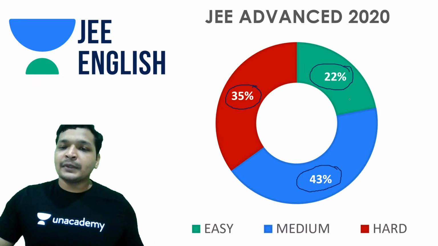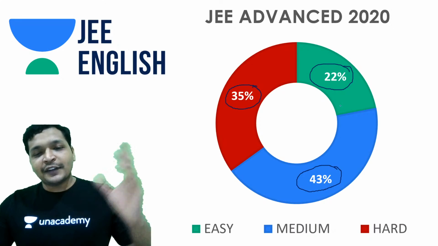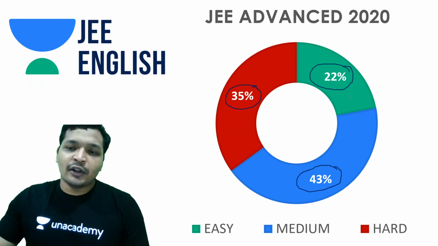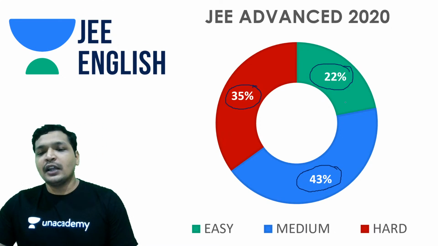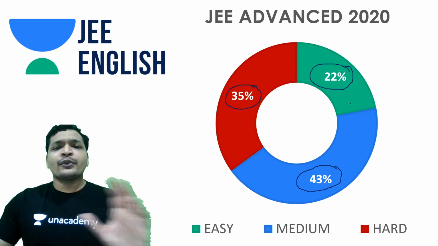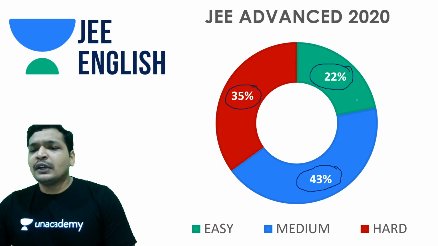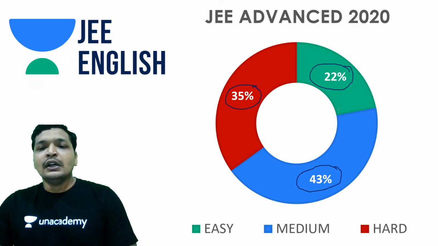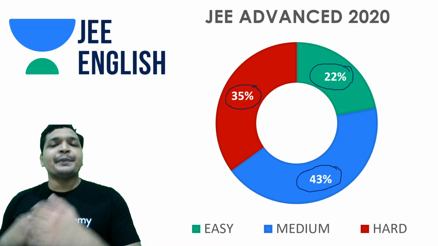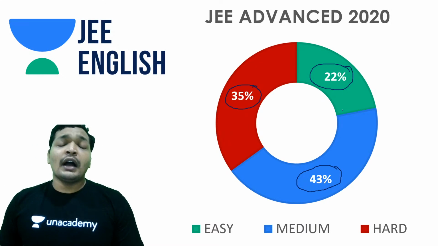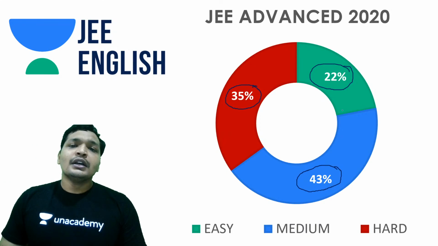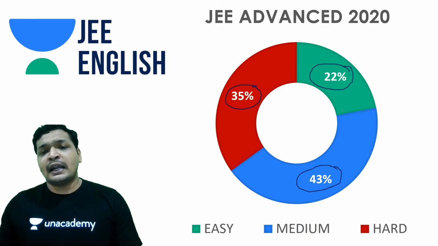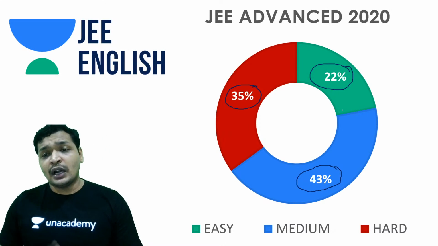It shouldn't have been that way, and the difficulty level could have been reduced. It could have been less hard given the current situation. But anyway, compared to 2019, it's a better paper. It was a good paper, but just a better paper than 2019. So you can probably expect some kind of higher competition in the lower ranks, I mean ranks below 1,000, ranks below 100.